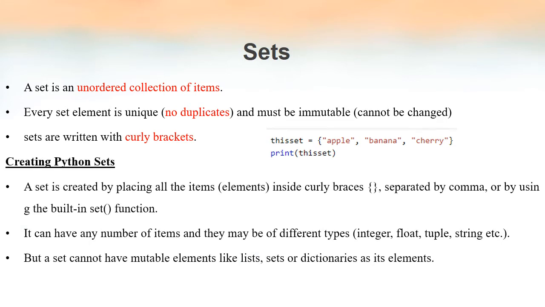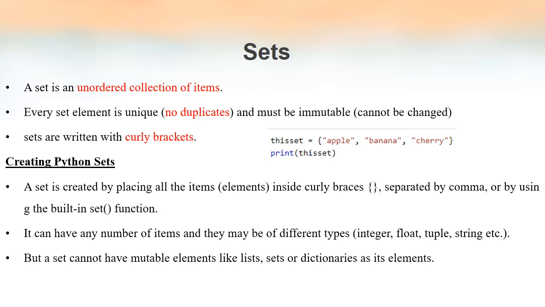Like we have seen in the example, to create a set in Python we have to use curly brackets. Inside that we have to place the elements separated by comma, or by using the built-in set function also we can create the set. But the easiest way to create a set is by means of curly brackets and inserting the elements separated by comma. And we can have any number of elements inside a set, but the only thing is duplicates are not allowed.